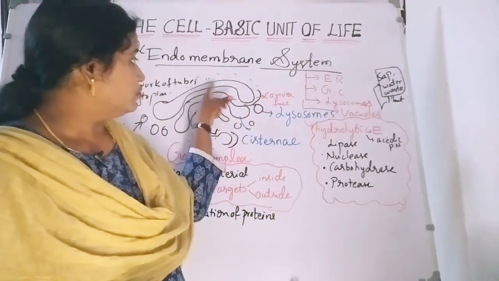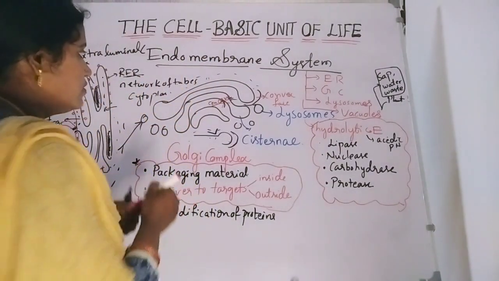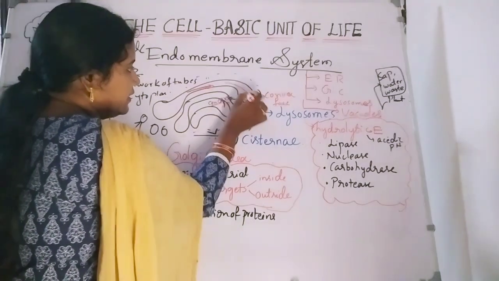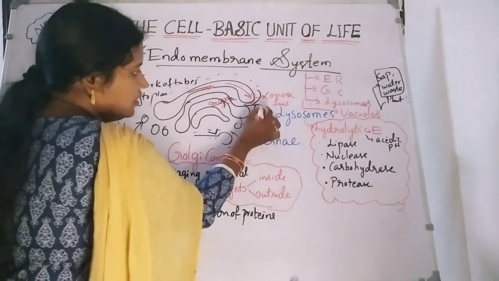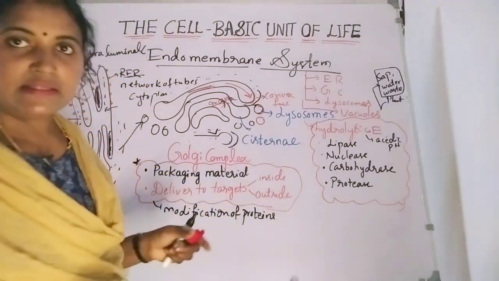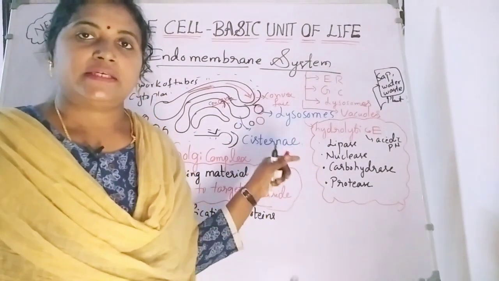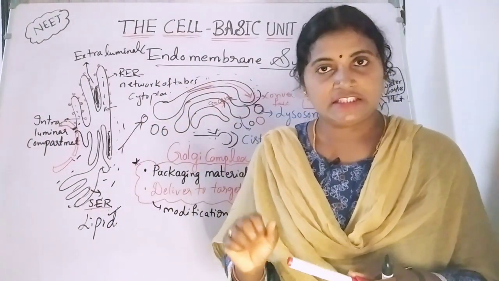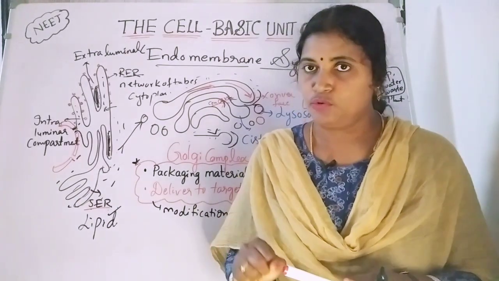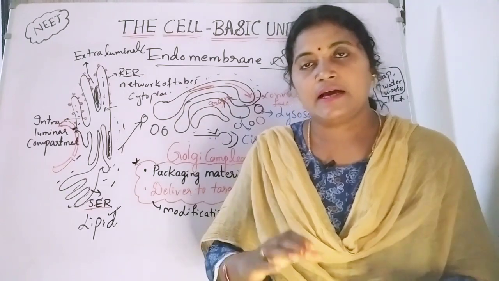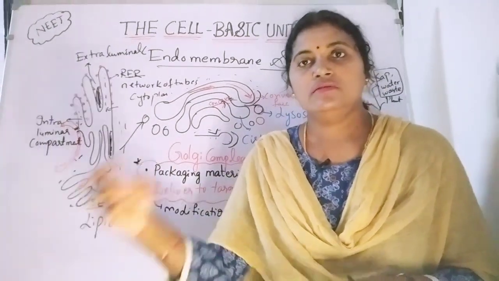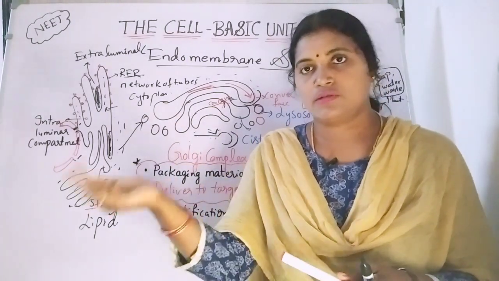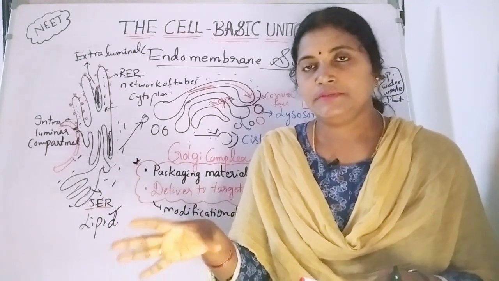From the immature form, the proteins get carried. After being carried, from this convex surface, in the form of vesicles, they are released from the Golgi complex. So the Golgi complex is mainly responsible for collecting material from the endoplasmic reticulum and nucleus, and after collecting, delivering it to the targeted tissues. Targeted tissues are the cells inside the cell and outside the cell. So the components are going to be transferred.